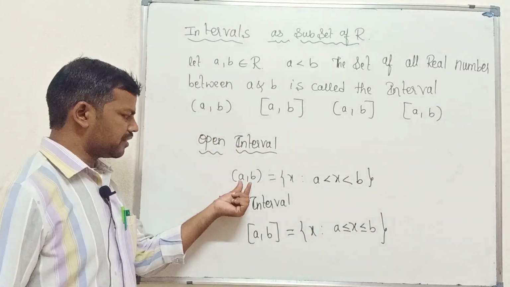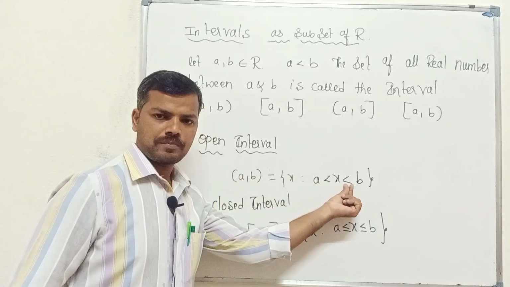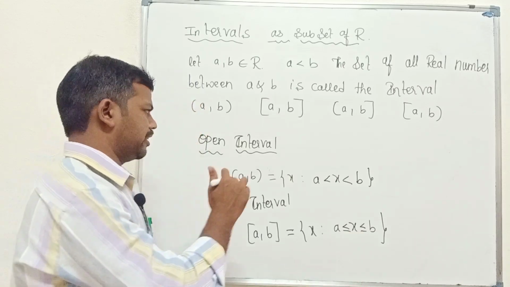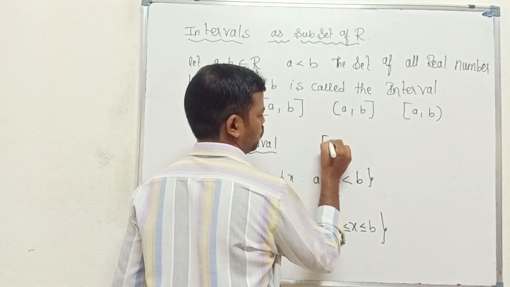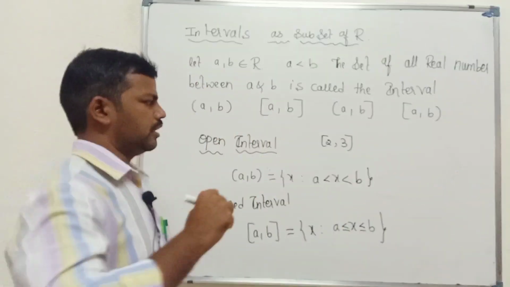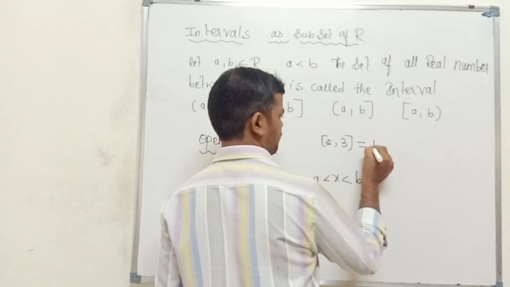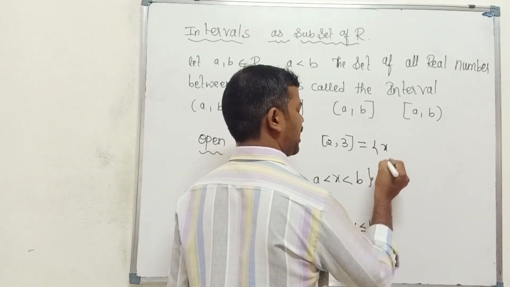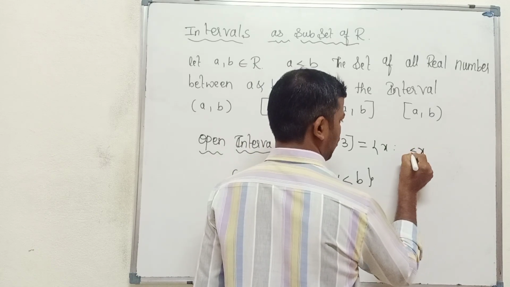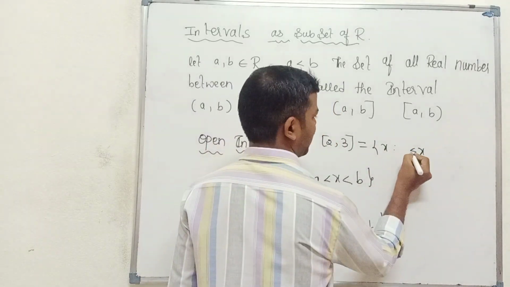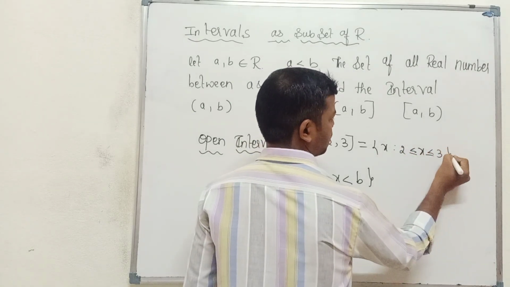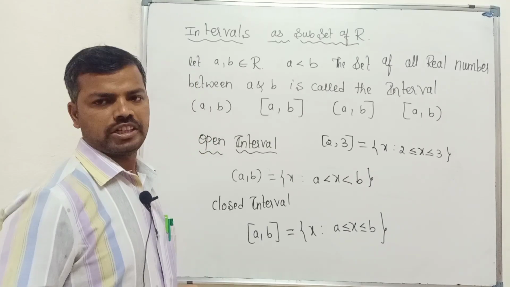Closed interval. For open, equal to does not come. For closed, equal to comes. So write one interval, for example [2, 3]. Which interval is this? Closed interval. In set builder form: the collection of x such that x is greater than or equal to 2 and less than or equal to 3. So this is called a closed interval.